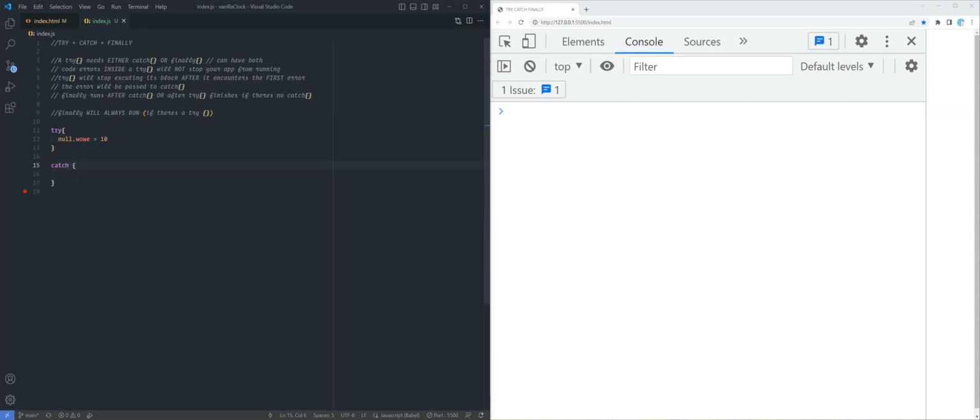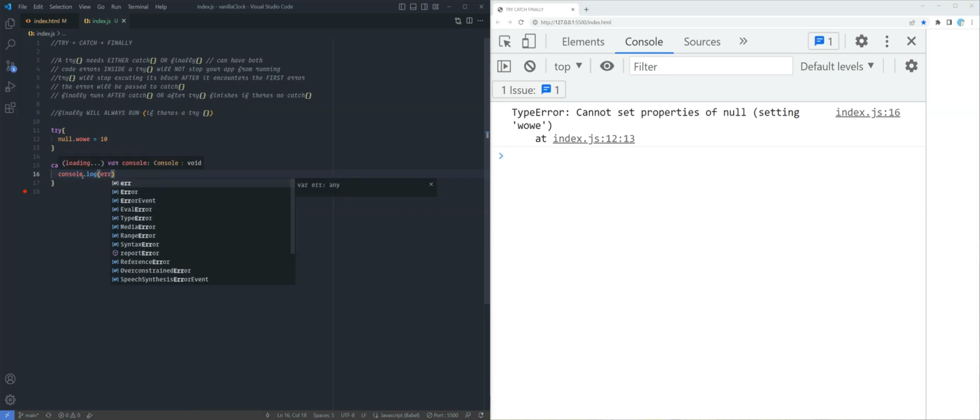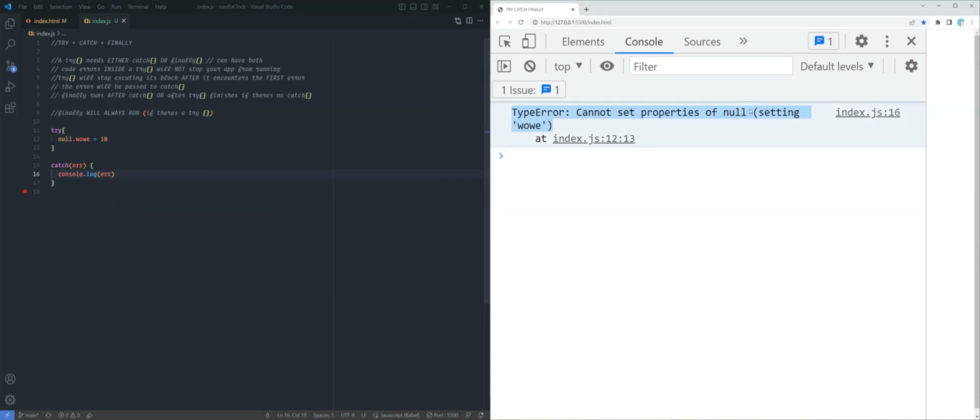In catch, you can pass in whatever variable you want, and this will hold the value of whatever error that try caught. Okay? So let's call this ERR, and then in catch, I'm going to console.log ERR. Okay, we see that, oh, you can't set properties of null because it's primitive.